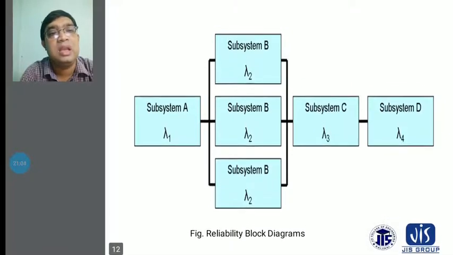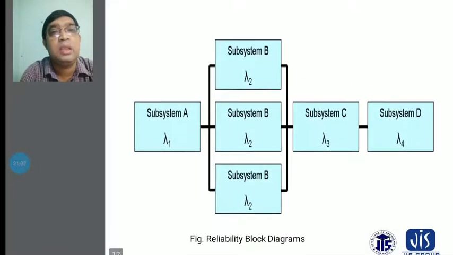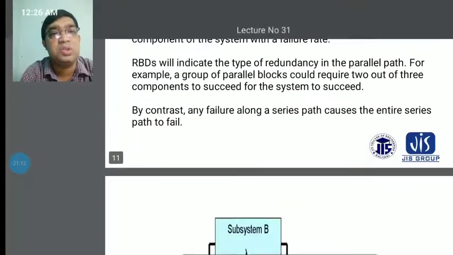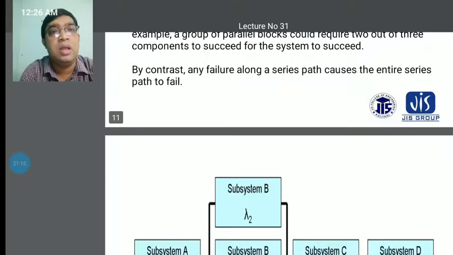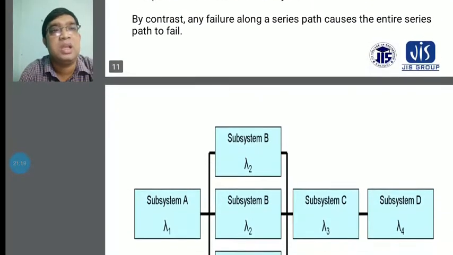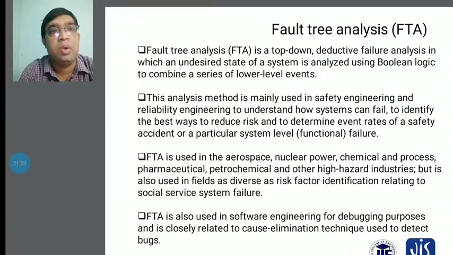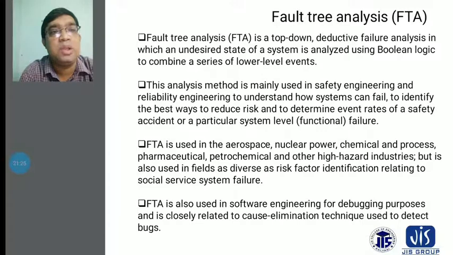another reliability block diagram, like system D, whose value will be lambda 4. During these procedures you have to consider that, by construction, any failure along the series path causes the entire series path to fail, as seen in reliability block diagrams. And another thing to consider is the fault tree analysis.